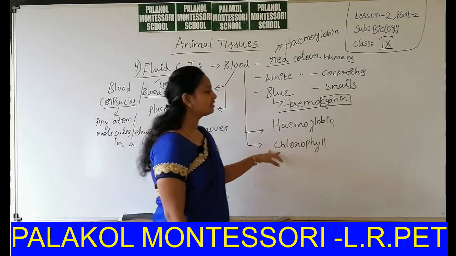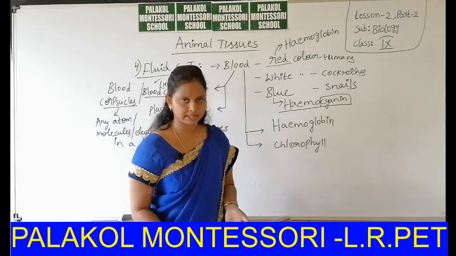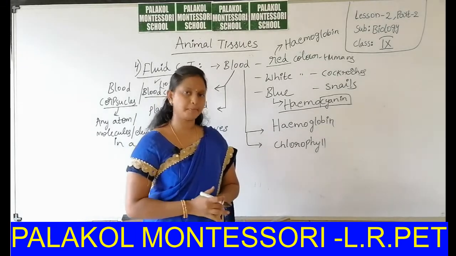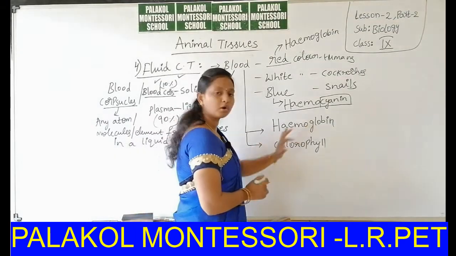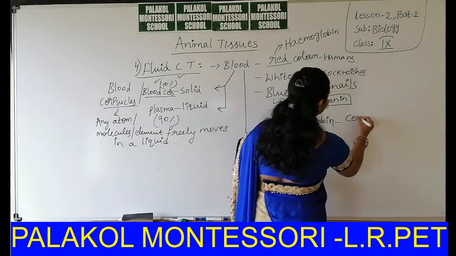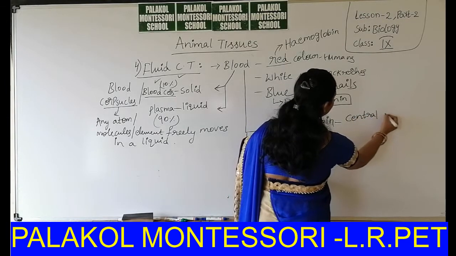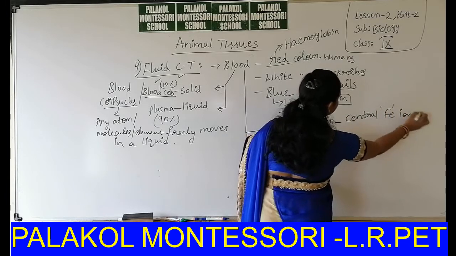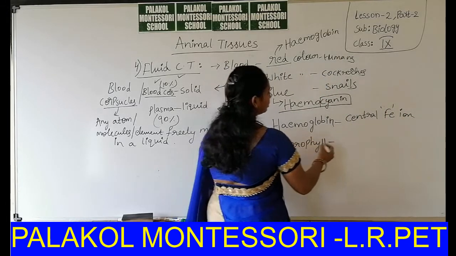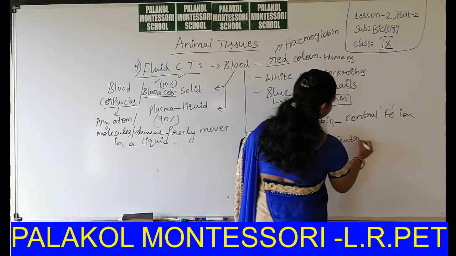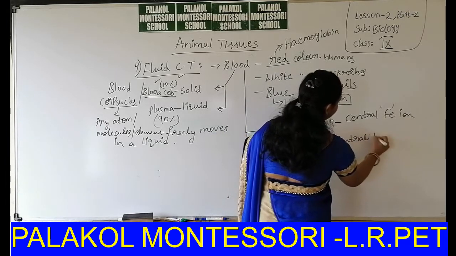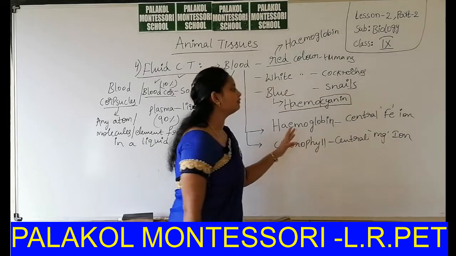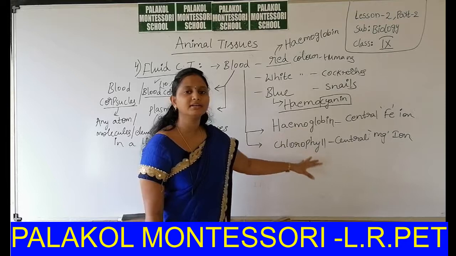Okay, hemoglobin and chlorophyll have the same structure except one region, that is hemoglobin has a central iron ion. Okay, chlorophyll has a central magnesium ion. This is the only difference between hemoglobin and chlorophyll.